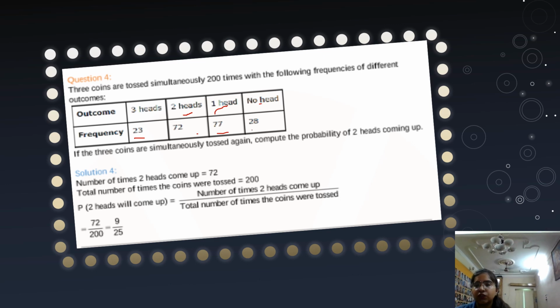No heads, frequency was 28. So students, for 2 heads it is 72, it is given in the question. So what is the probability of getting 2 heads? Favorable outcome divided by total outcomes. Total outcomes are 200, and for 2 heads favorable outcome is 72. So the probability will be 72 upon 200. Clear? It's too easy now.